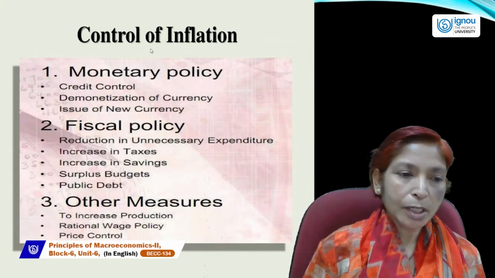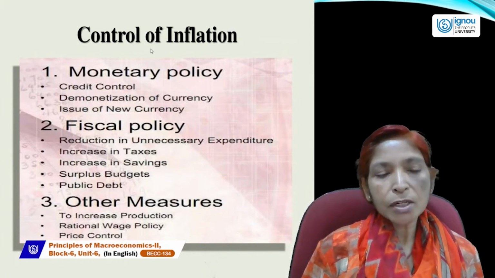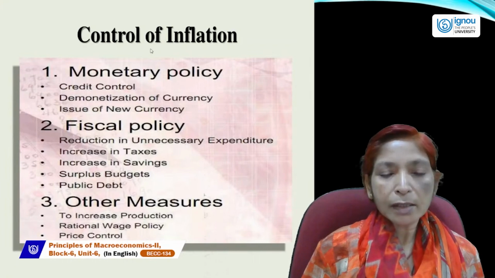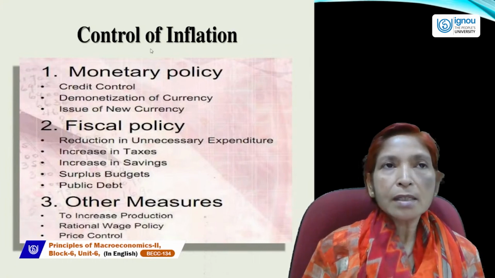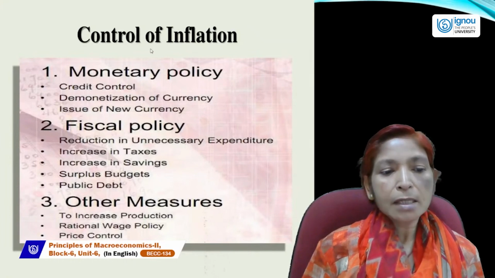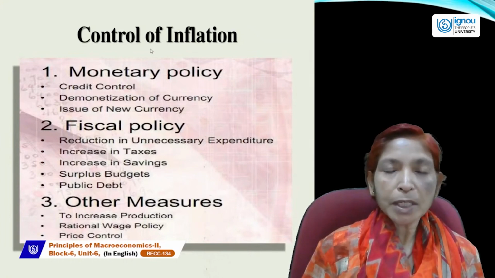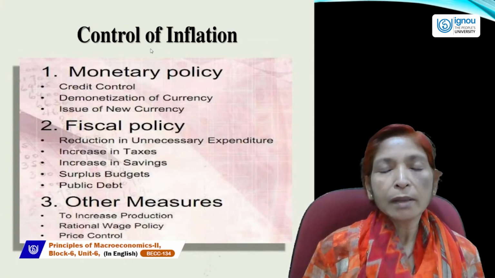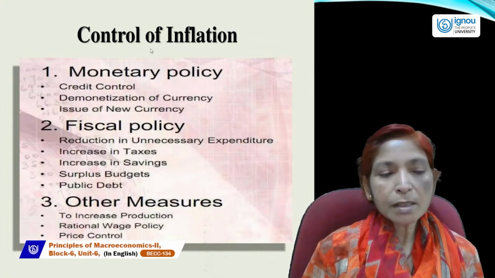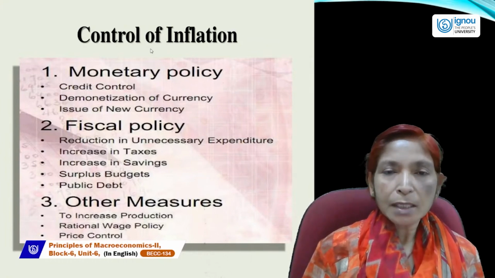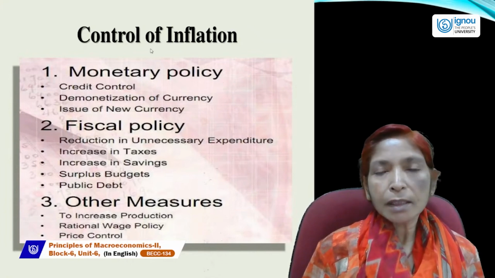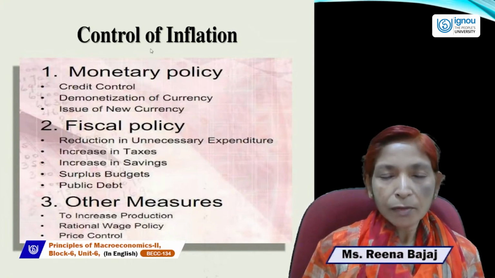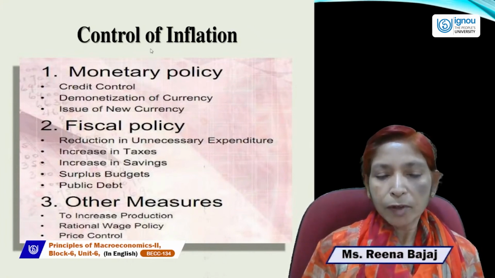of hyperinflation. And fiscal policy measures are reduction in unnecessary expenditure, increase in tax rate, increase in saving rate, and surplus. Government will make a surplus budget, because when expenditures are less and tax rates are more, then government will make a surplus budget. And public debt. So these are the tools of fiscal policy from which government can control inflation.